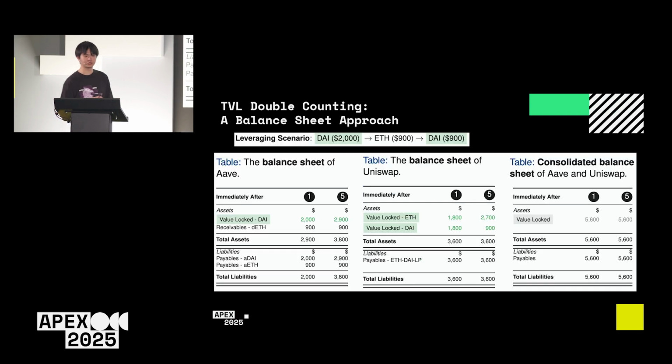For the leveraging scenario, suppose we have 2,900 Ether in Aave, and $1,000 Ether and $1,000 DAI in Uniswap as the initial capital. When the user uses 2,000 DAI as collateral to borrow 900 Ether, the TVL of this system is 5,600. However, when the user swaps the Ether back to DAI and redeposits the DAI, the TVL of this entire system becomes 6,500. But if we look at the consolidated balance sheet, the underlying value is only 5,600.